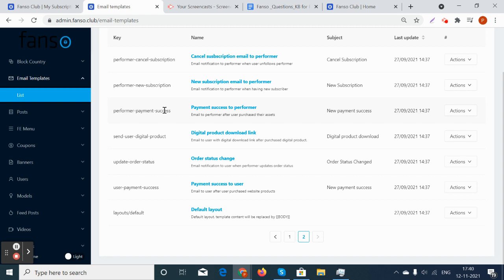And suppose a digital product is purchased by the user. A notification will be sent to the user that the digital product is purchased, and he can download it with the digital download link. So there will be an email sent to the user with an option to download the digital product. So this way, for all these functions, the email notifications will be sent in the platform.